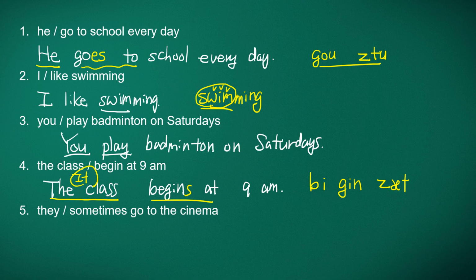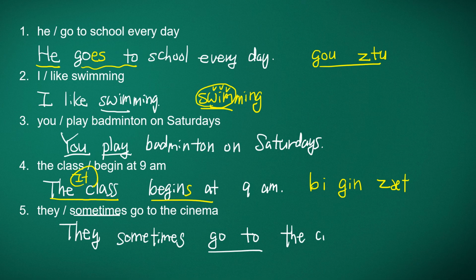And number 5, they sometimes go to the cinema. So the subject is they. And then frequency adverb, they sometimes go to, and many American people say go to the cinema.